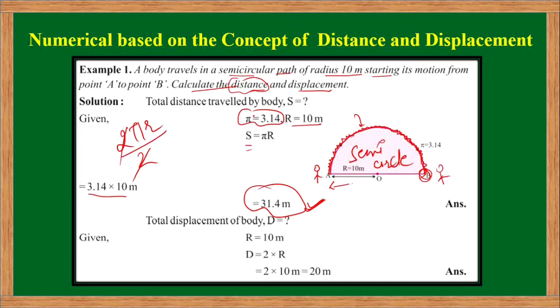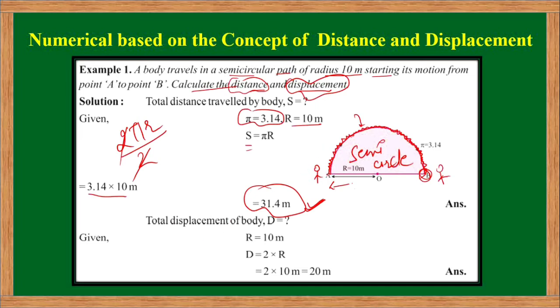So this is the first part that we have calculated, that is the total distance covered by this object or body when it is traveling in a semicircular path. Then let us come to the second part of the question. In this question we have to calculate the displacement also. What is displacement? Displacement is the shortest path between the initial position and the final position.